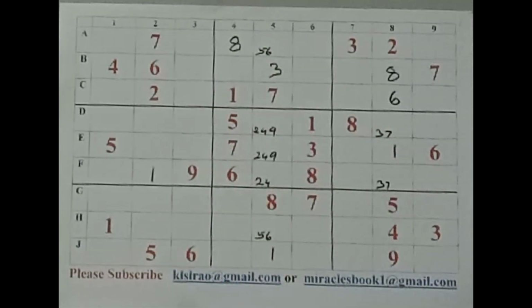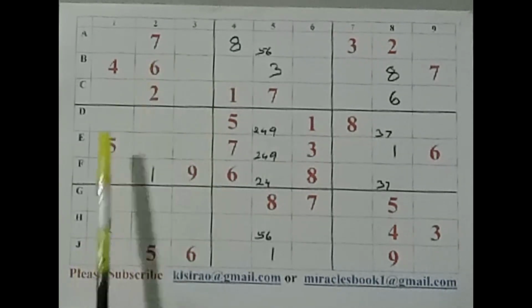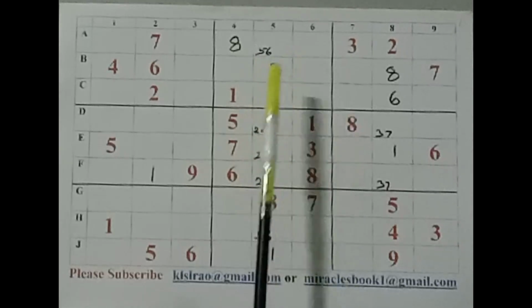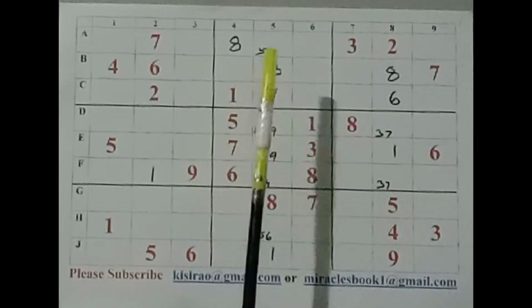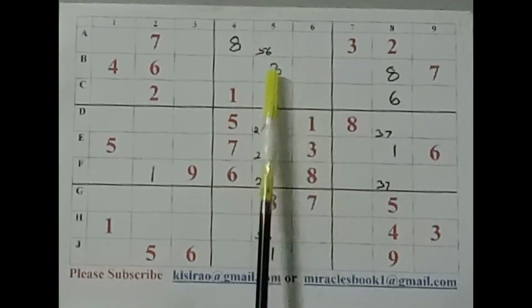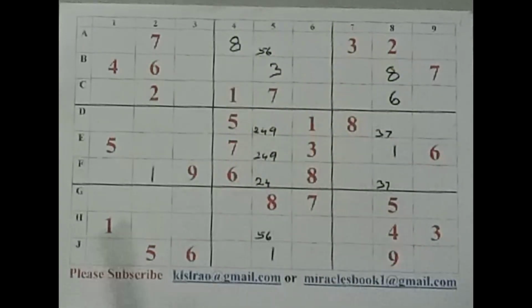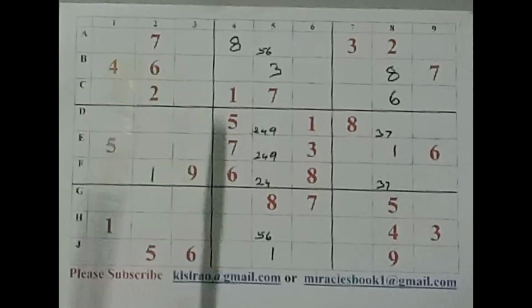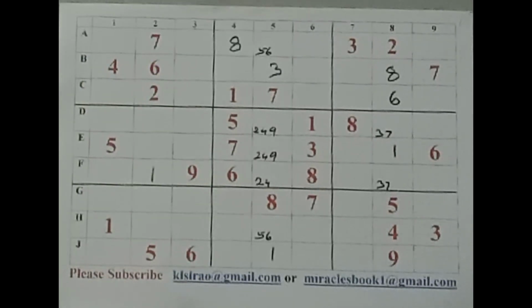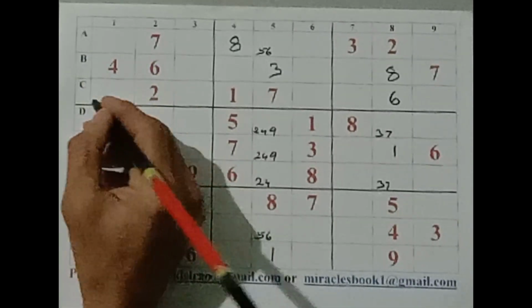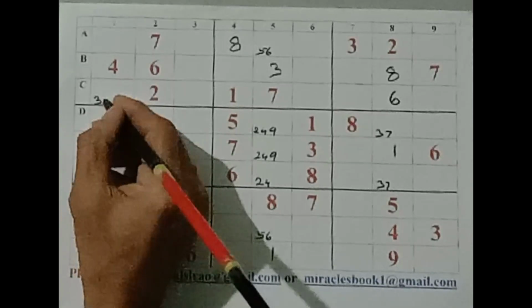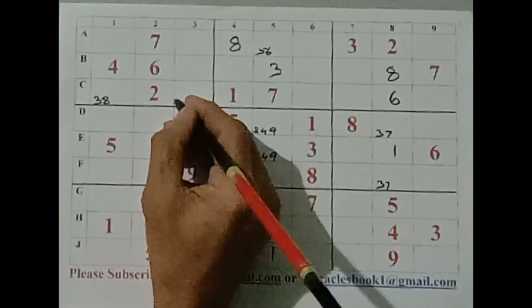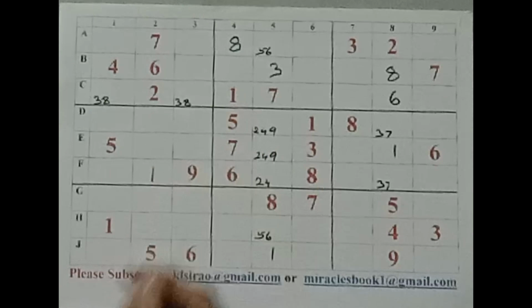Okay. And then, see the fun now. That 8 helps us together with this 3 and this 3, that 3, this 8 and this 8 will help us to form the next pair of 3 and 8 here in these 2 cells. So let us write in small 3 and 8, 3 or 8. Okay, meaning is the same. Okay, now